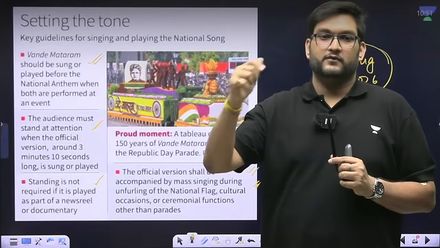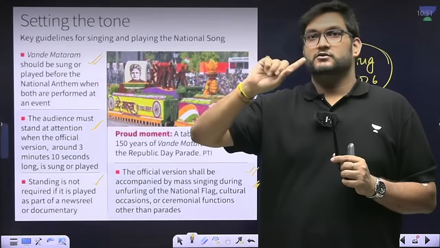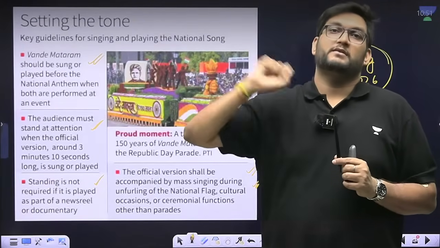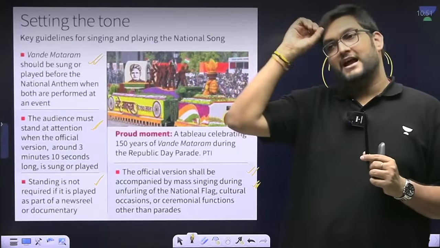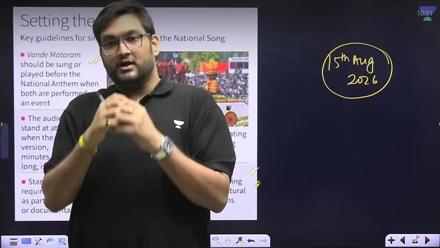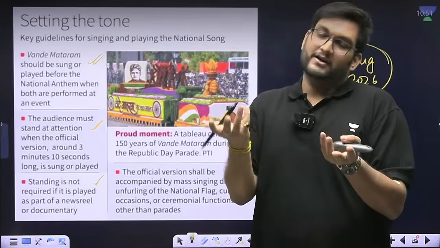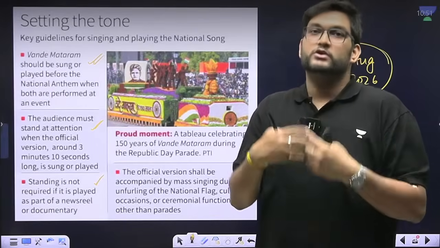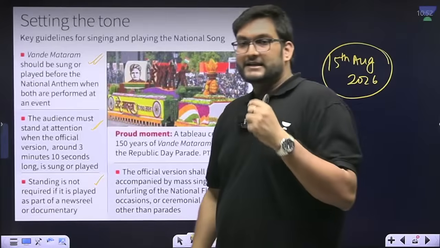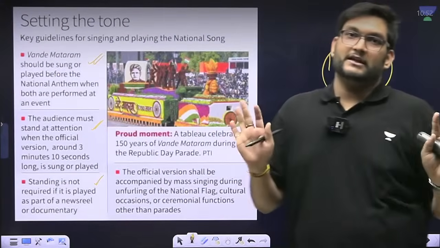If you look at X, if you look at the different news, PIB and all, there's no exact wording which says that all 6 stanzas have to be sung. But if it's 3 minutes 10 seconds, it has to be all 6. They are just saying national song, Vande Mataram, but there are certain reports which are coming through. First 2 stanzas can't be 3 minutes 10 seconds. Certain reports which are coming through say that it is not the first 2 but all 6. I'll give you an update on that when we get official confirmation. Official confirmation is not there.